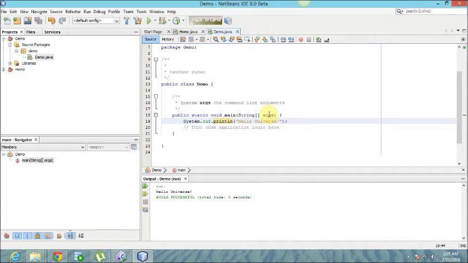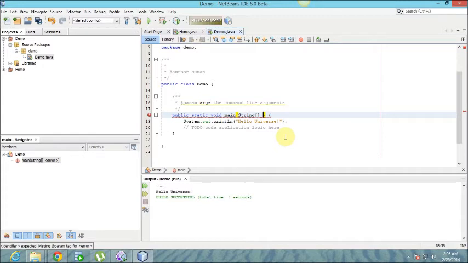It's not necessary to name it args always. You can name it like getArray, it works fine. Hello universe. But most programmers prefer to name it args.